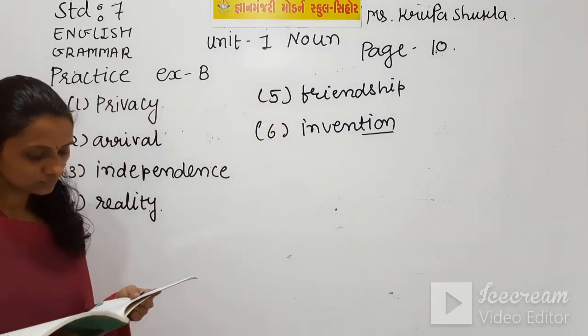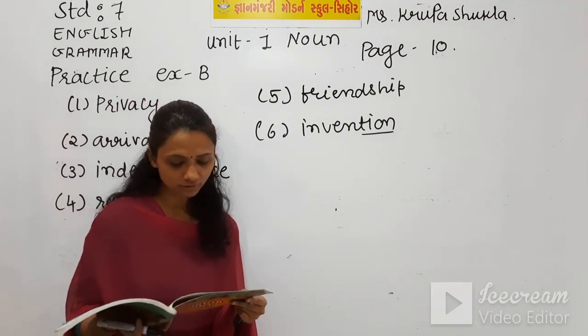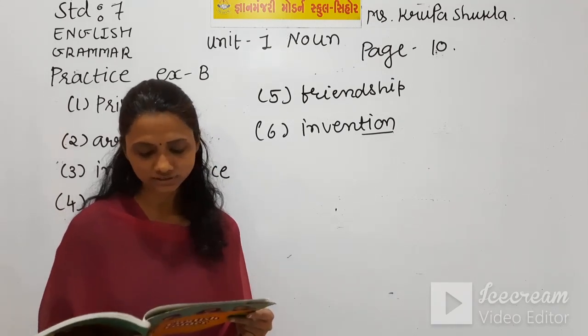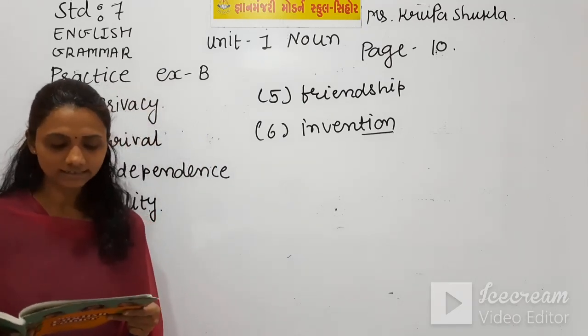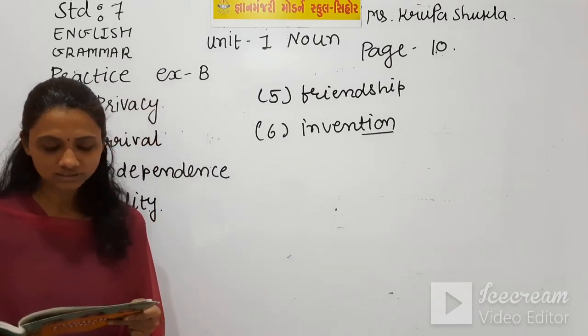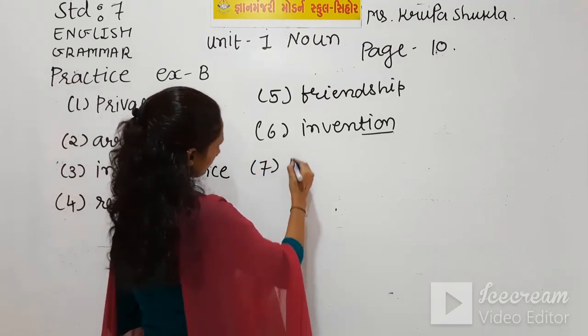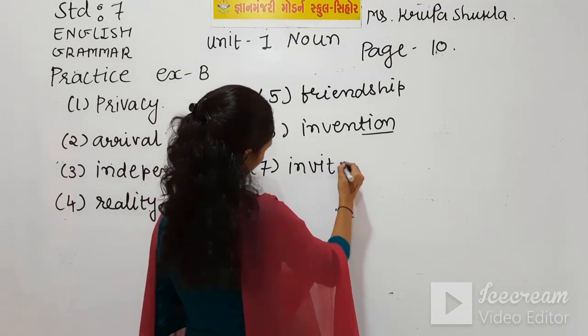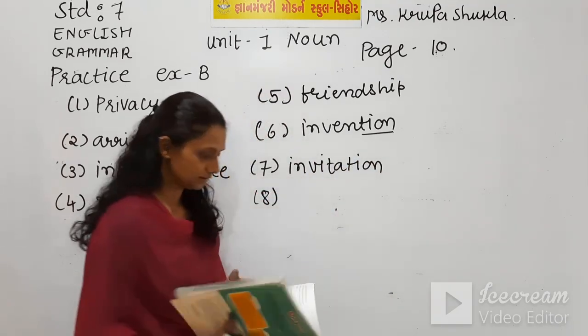Number 7 is, Miss Ahmed has received the blank to Mr. Samson's wedding. Invite is given, and again we make it an abstract noun using tion, and invitation is the answer. Number 8.